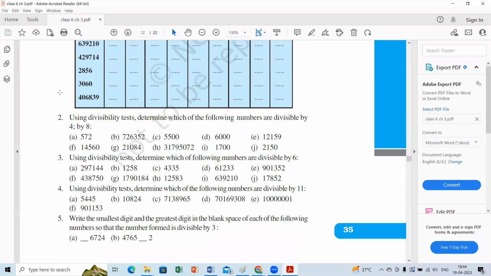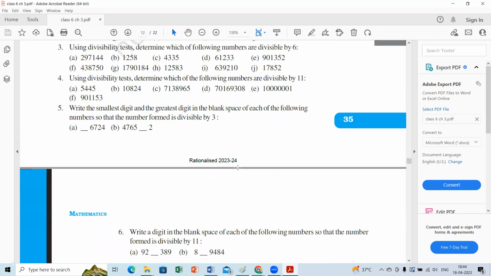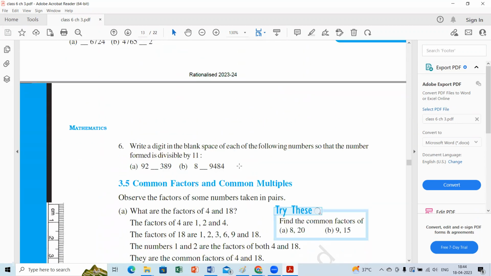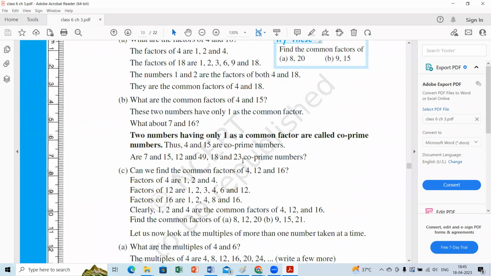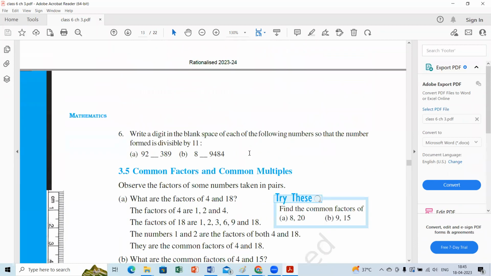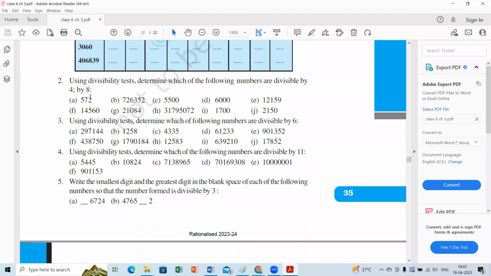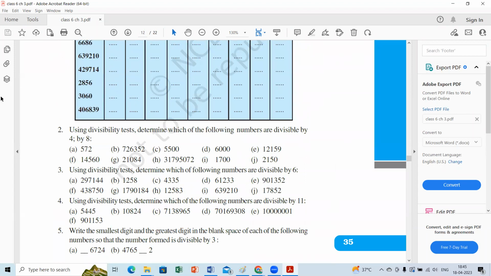Next class, please go through the homework part. This is very vast, but it is very important too. We will discuss the other part next class, because the divisibility rules are very high. There are a lot of applications with the divisibility rules, children. I will help you see where we are using all these in next class. Today you can try the rest of the numbers at home, like 42971428563060406839. These 4 numbers do as homework. Okay, that's all, children.